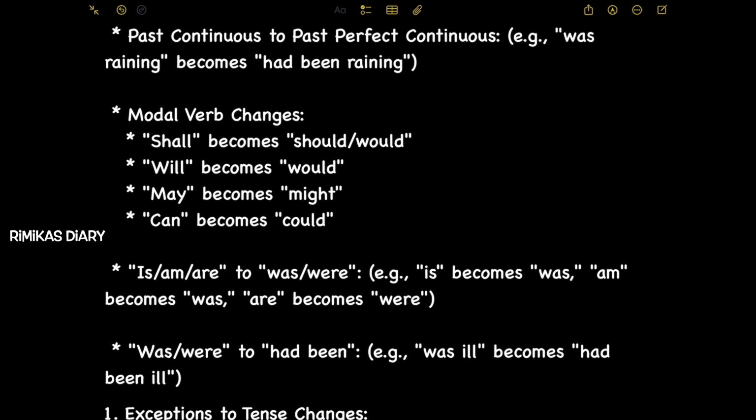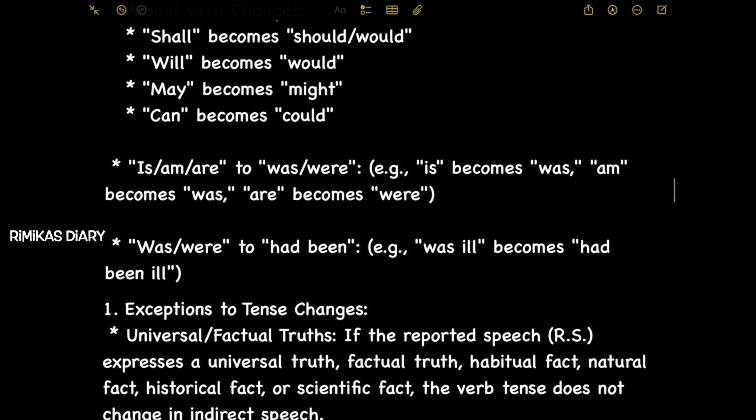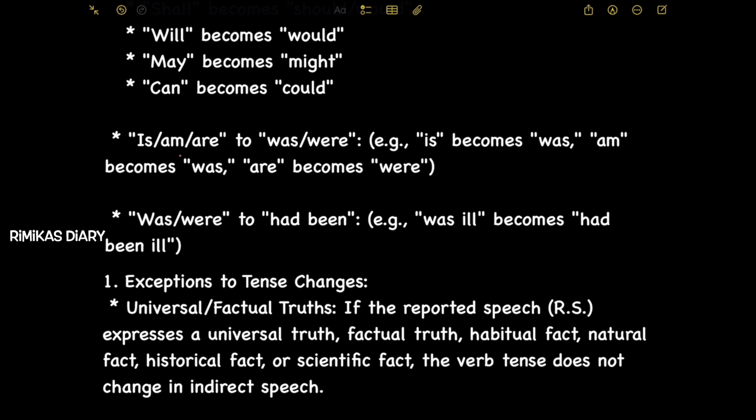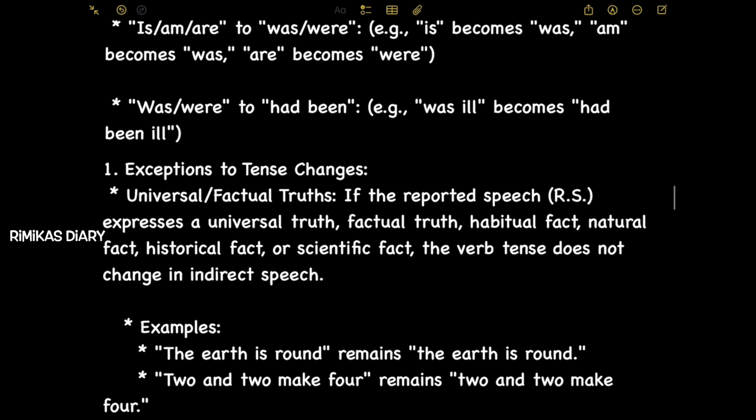Modal verb changes. Shall becomes should or would. Will becomes would. May becomes might. Can becomes could. Next is am, is, are to was, were. Example, is becomes was. Am becomes was. Are becomes were. Was or were to had been. Example, was ill becomes had been ill.